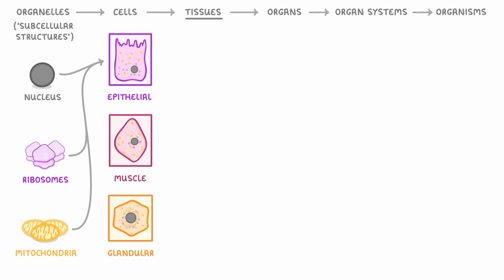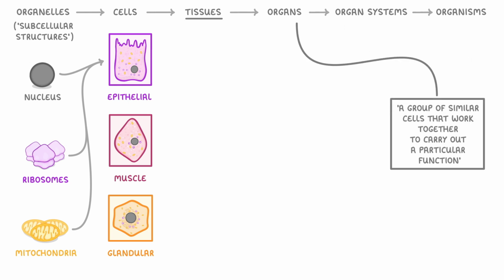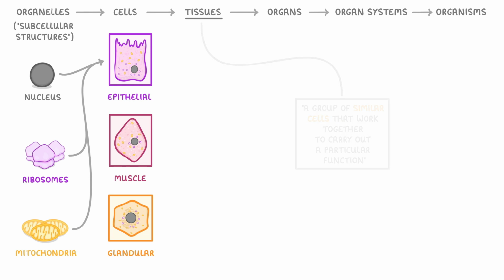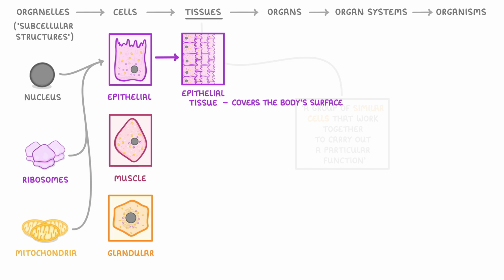Next up, we have tissues, which we can describe as a group of similar cells that work together to carry out a particular function. For example, lots of epithelial cells would form epithelial tissue, which together have the function of covering the body's surfaces, like our skin or the inside of our intestines.